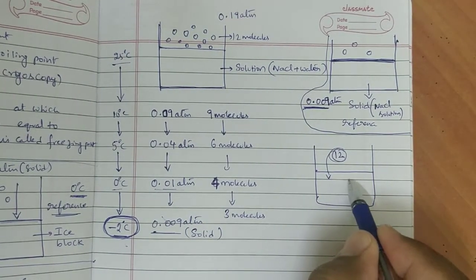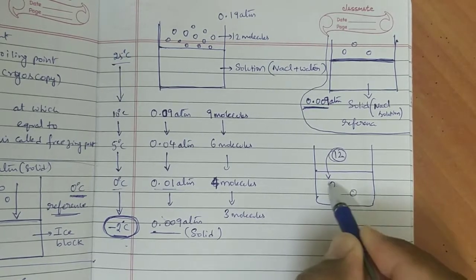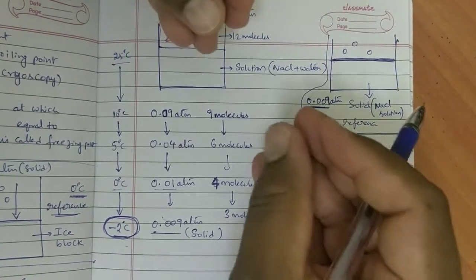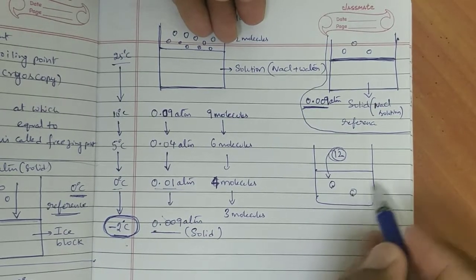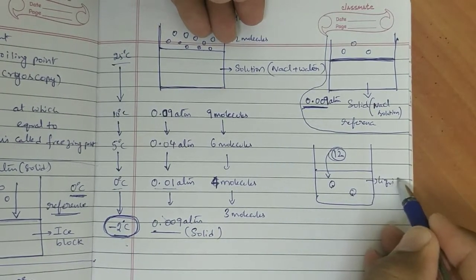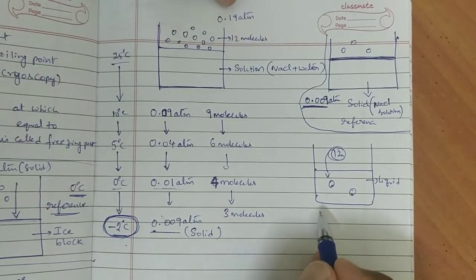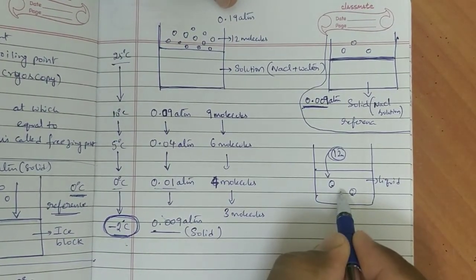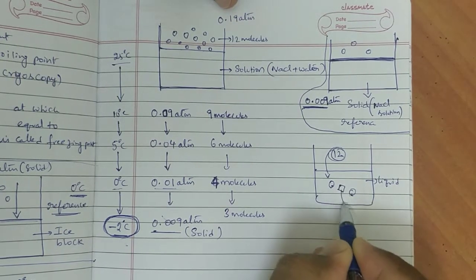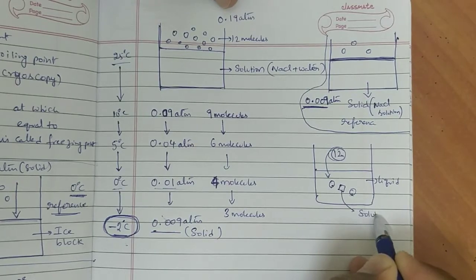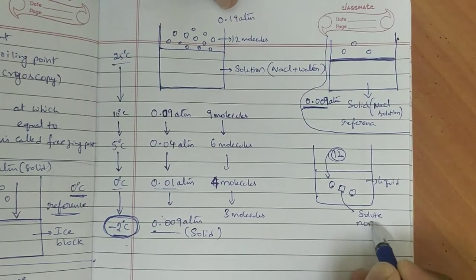At the same time, these liquid molecules also will come closer to form solid. These are liquid molecules. They have to come closer to form solid. While they are coming closer, in between them we have solute particles, which are non-volatile.